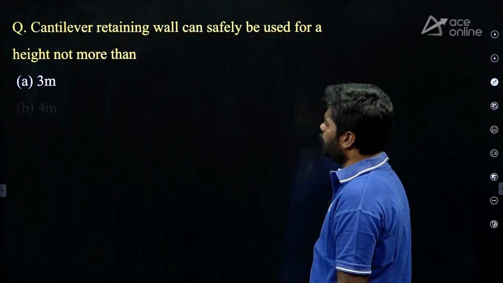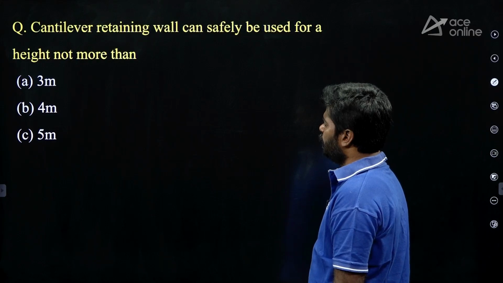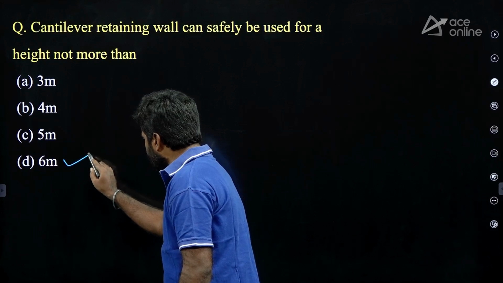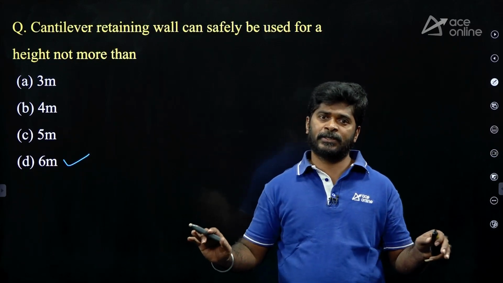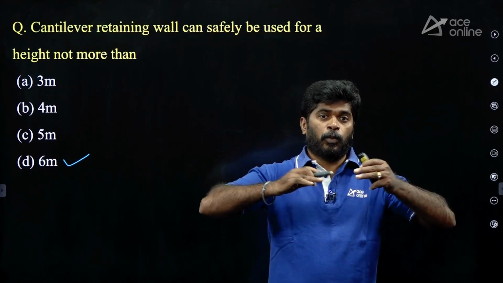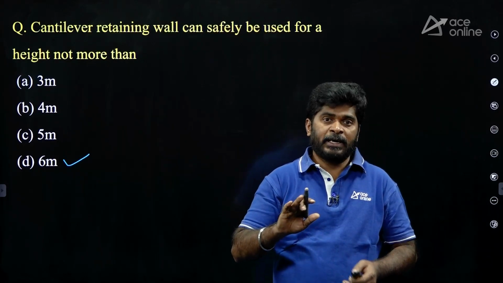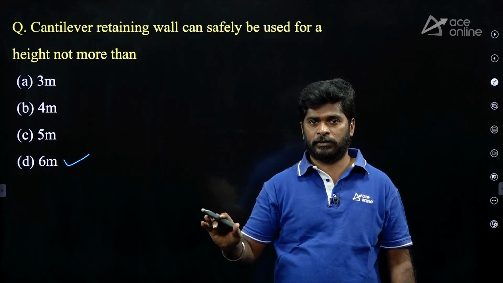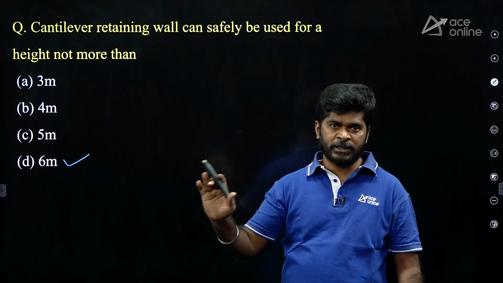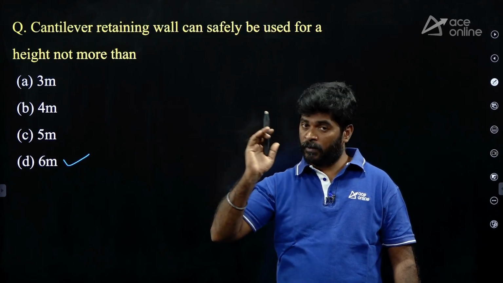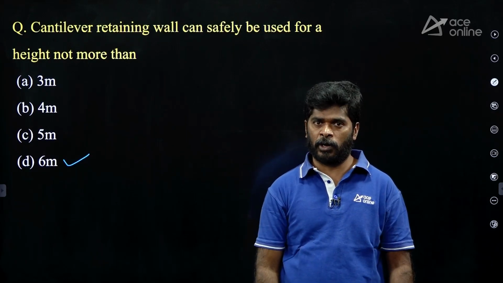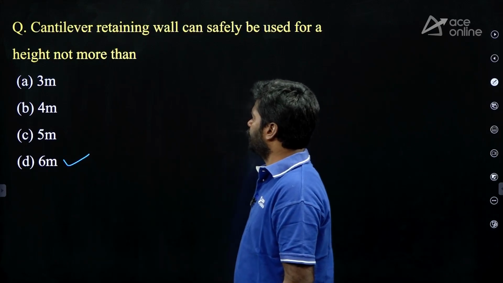Options given: A, 3 meter, B, 4 meter, C, 5 meter, D, 6 meters. My dear, up to 6 meters height, cantilever retaining wall is safe. If you want to use more than 6 meter height, then cantilever retaining wall is not economical. Better you can go for counterfort retaining wall. When height is up to 6 meters, cantilever retaining wall is good. If the height of a retaining wall is more than 6 meters, better you can go for counterfort retaining wall. Okay, option D is correct.